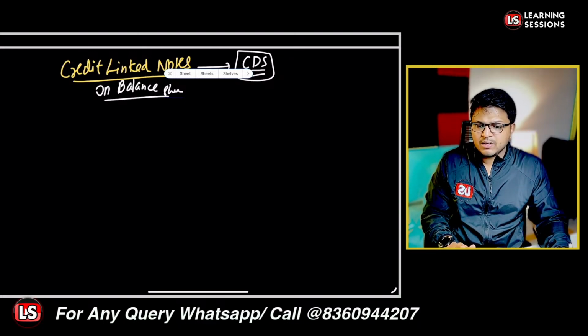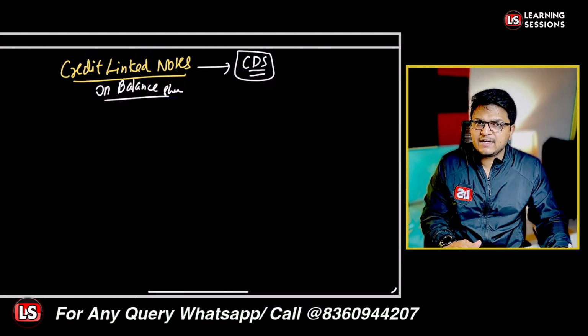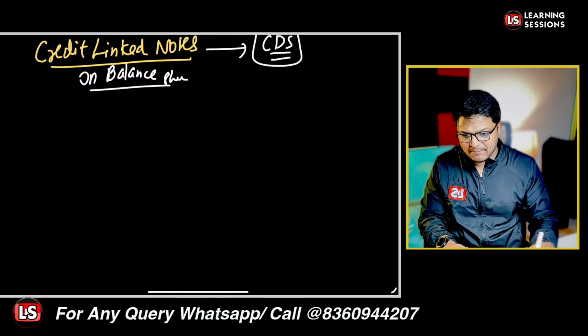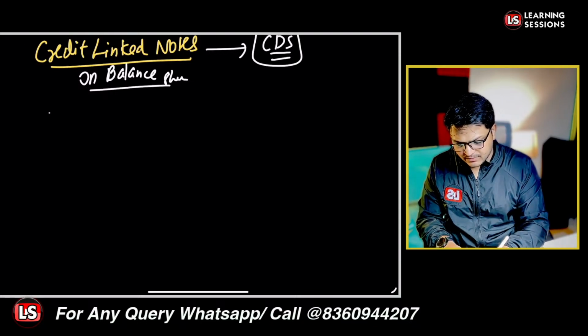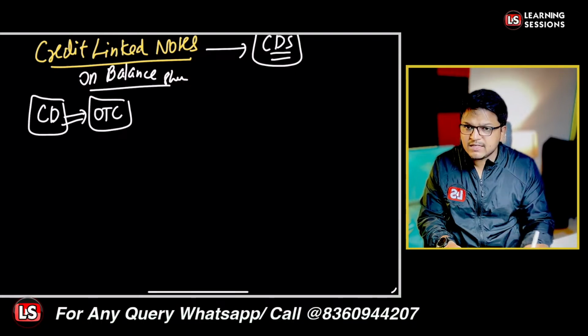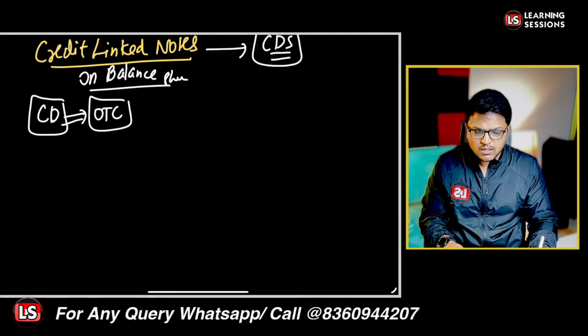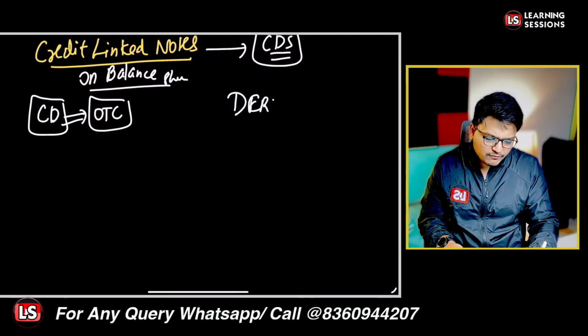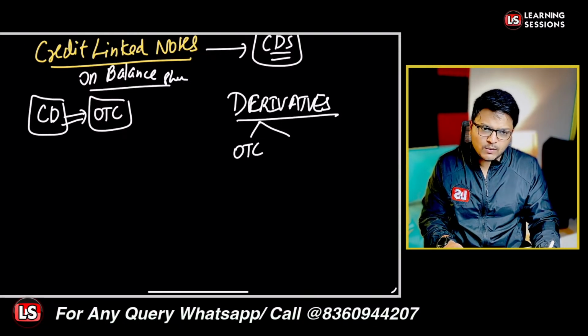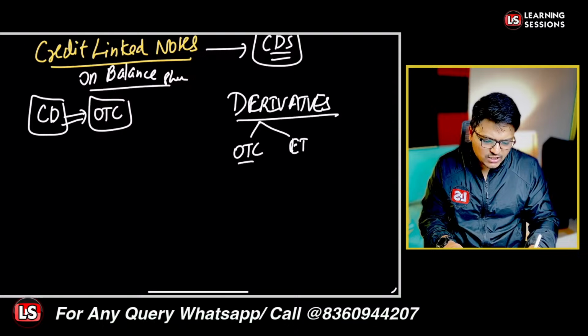So basically, credit derivatives are converted into normal bond instruments, and that's the main thing related to CLN, that is, credit linked notes. Now let's learn more about the credit linked notes. In that scenario, the credit derivative is an OTC component, that is, an over the counter component. Why do we say over the counter derivative? Because whenever we talk about derivatives, there are two types of derivatives. One is OTC, that is, over the counter traded, and the other is exchange traded derivatives.